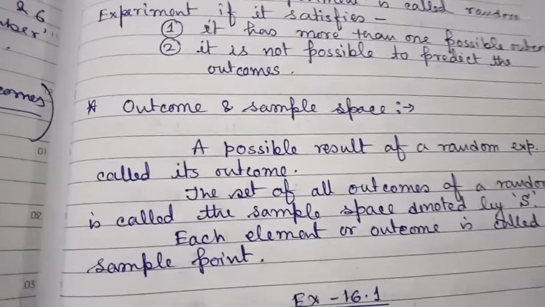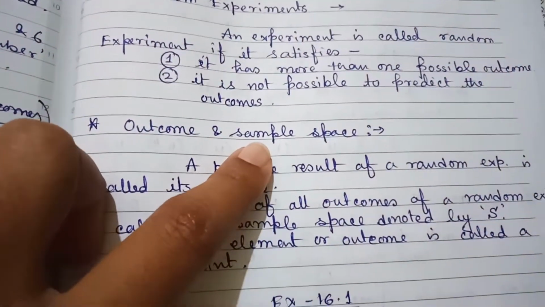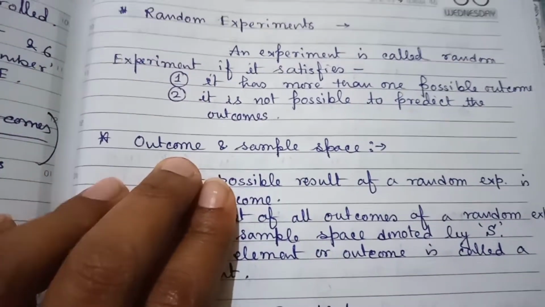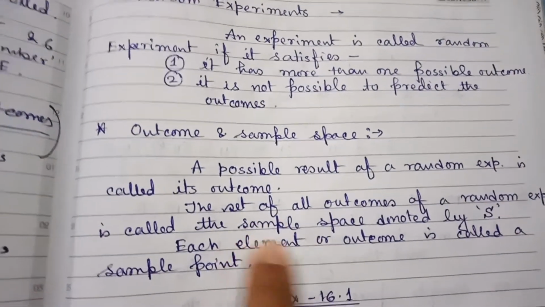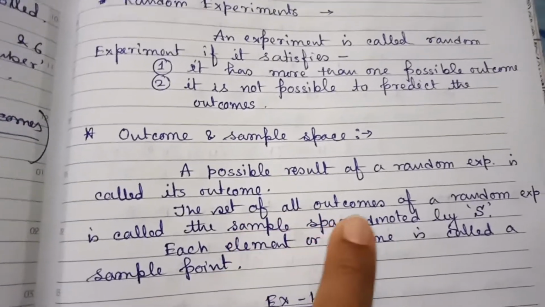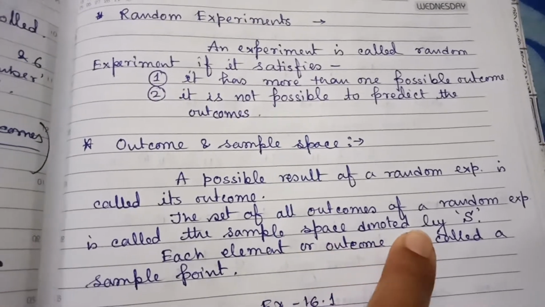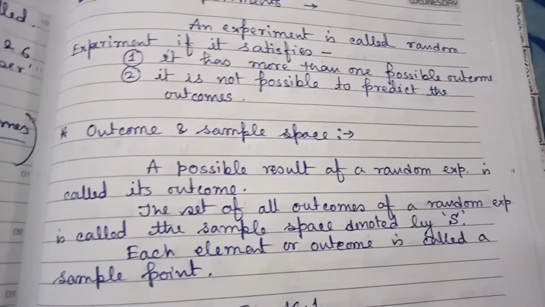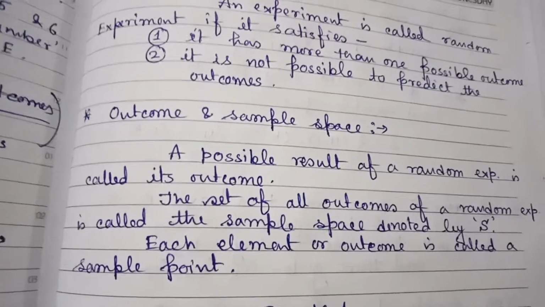The set of all outcomes of a random experiment is called the sample space. If we throw a die, we get 1, 2, 3, 4, 5, 6. That set {1, 2, 3, 4, 5, 6} is the sample space, and it is denoted by capital S. Each element or outcome is called a sample point.